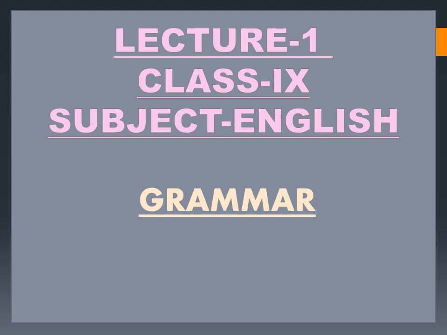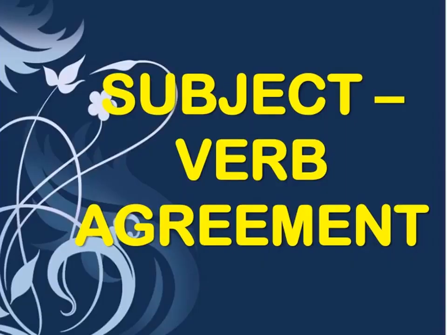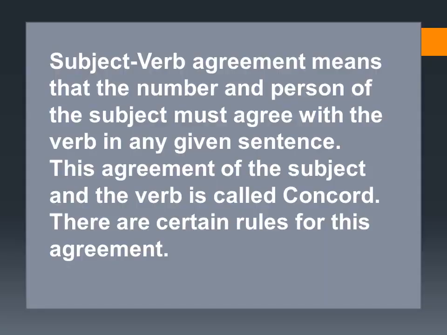The topic of grammar that we are going to study in this lecture is subject verb agreement. Now, what is subject verb agreement? Subject verb agreement is also called subject verb concord, right? And concord actually means agreement. So subject verb agreement means that the number and person of the subject must agree with the verb in any given sentence. This agreement of the subject and the verb is called concord.